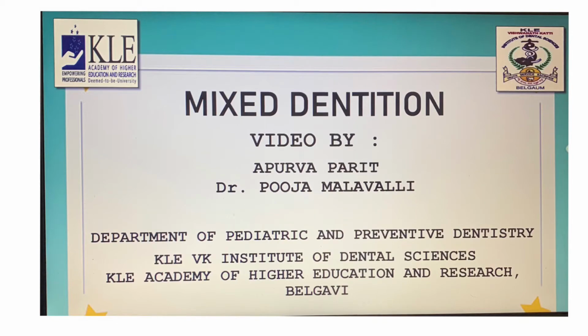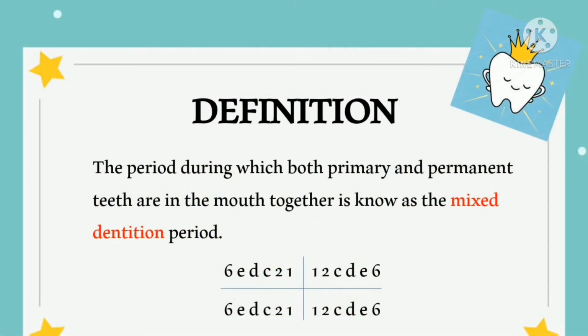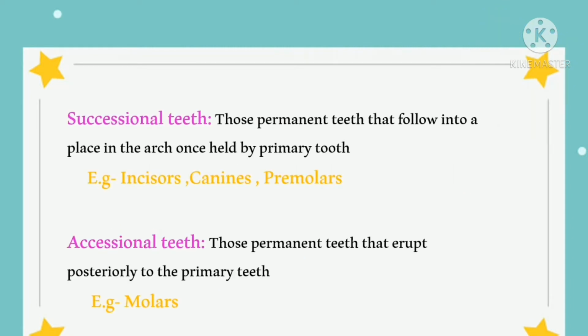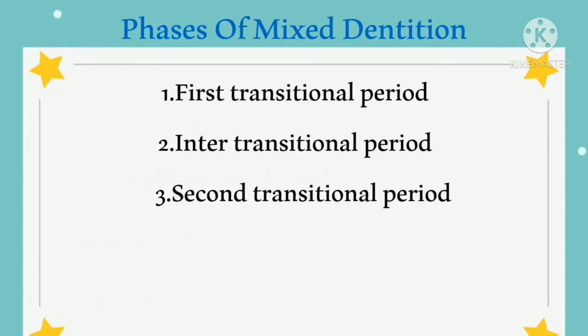Today I am going to talk about mixed dentition. Definition: the period during which both primary and permanent teeth are in a mouth together is known as the mixed dentition period. Successional teeth: those permanent teeth that follow into a place in the arch once held by a primary tooth, for example incisors, canines, premolars. Accessional teeth: those permanent teeth that erupt posteriorly to the primary teeth, for example molars.